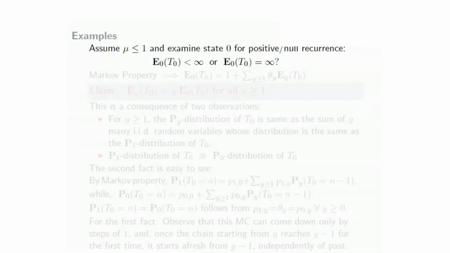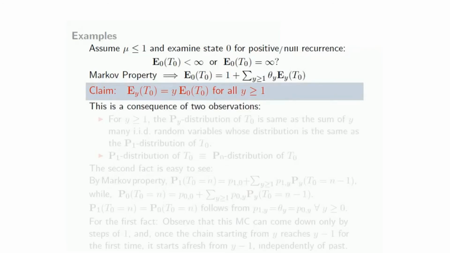As before, it's enough to examine any one state. So let's examine state 0 for positive or null recurrence. The question is whether E0 T0 is finite or infinity. From the Markov property, you can easily see that E0 T0 would be 1 plus something: either you go from 0 to 0 in one step, or you go from 0 to any other y and then go from y to T0 using the Markov property. But remember that one time unit has already been lost. We have discussed this before. So you get this equation.